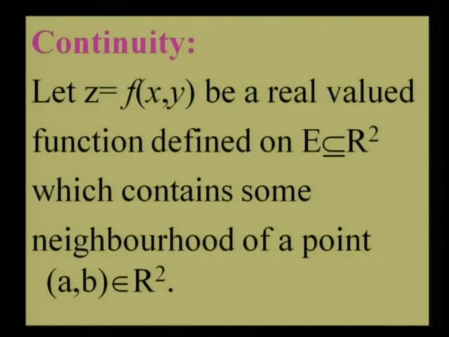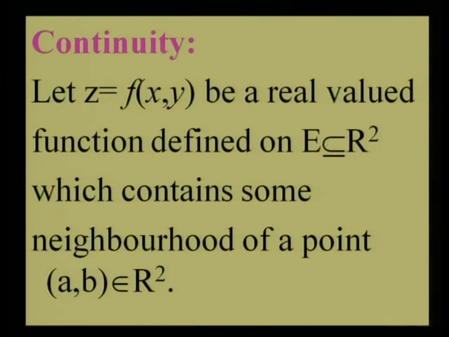You can see on the screen definition of continuity is written. You also are familiar with the concept of continuity of function of one variable. Now, we are extending this definition for function of two variables. Let z is equal to f of x comma y be a real valued function defined on E subset of R 2, which contains some neighborhood of the point a comma b belongs to R 2.